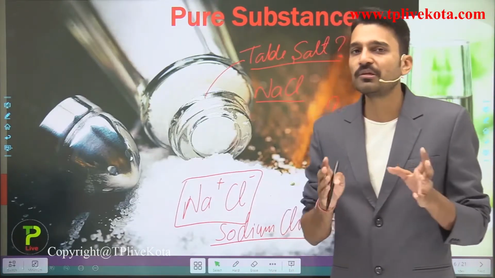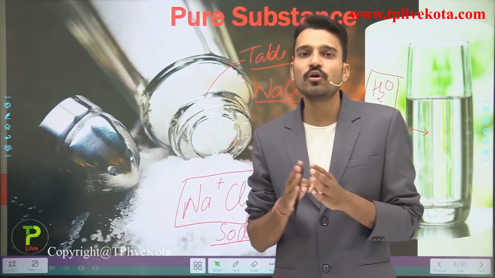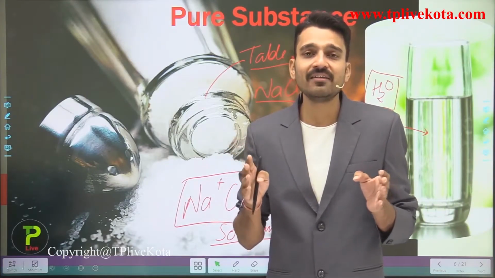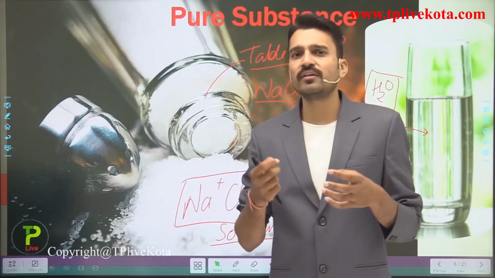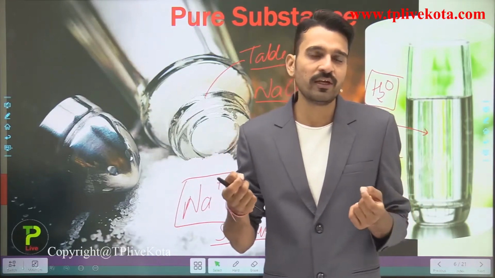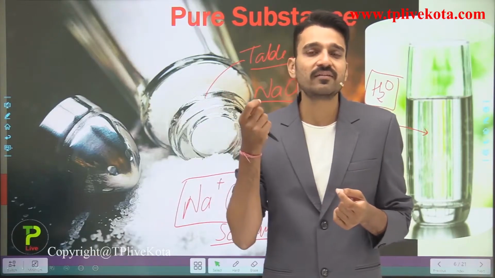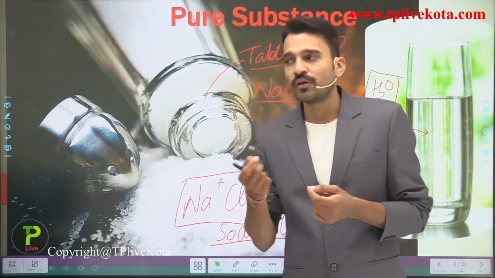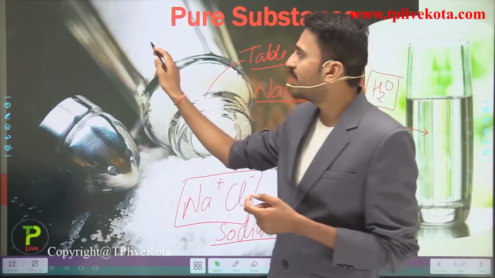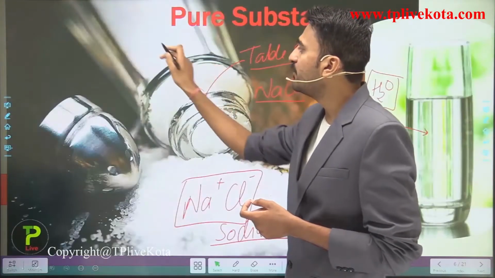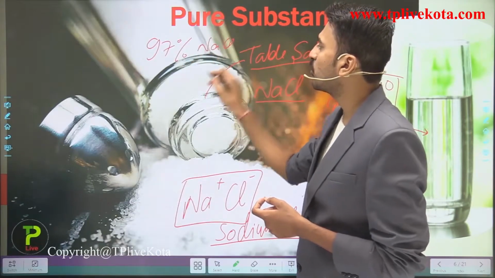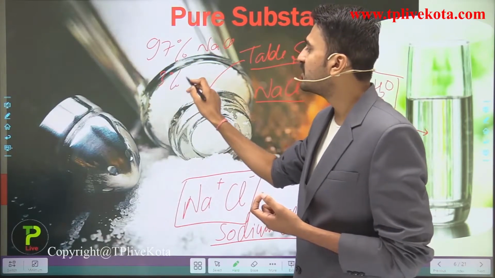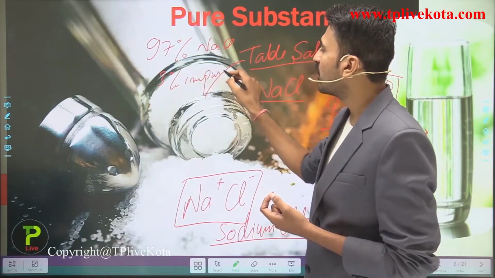No students, table salt is not a pure substance because it contains a mixture of sodium chloride and some other salts. For example, sodium iodide is also present, which is why the salt contains some amount of iodized salt. In table salt you get 97% NaCl, that is sodium chloride, while the 3% is impurities.